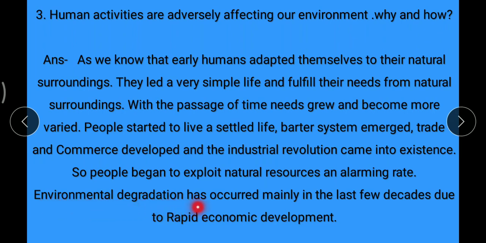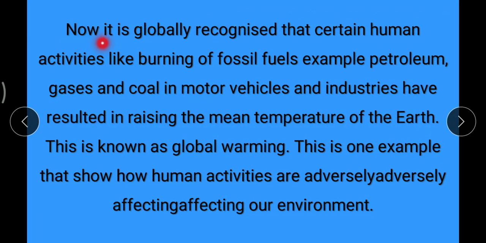Environmental degradation has occurred mainly in the last few decades due to rapid economic development. Now, it is globally recognized that certain human activities like burning of fossil fuels, for example petroleum, gases and coal in motor vehicles and industries have resulted in raising the mean temperature of the earth.